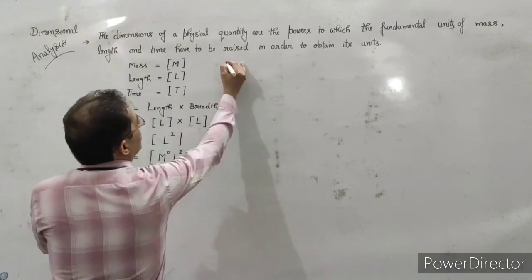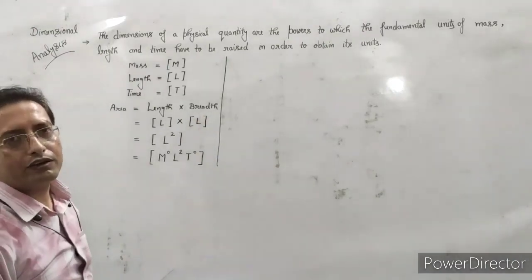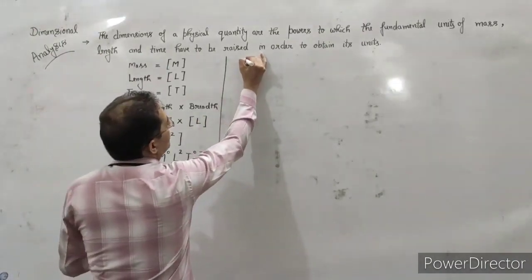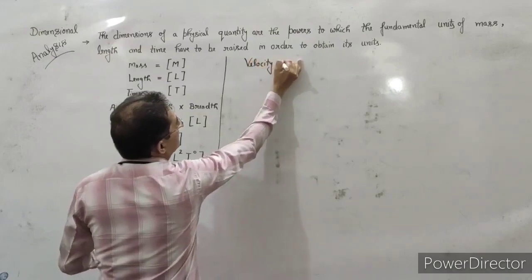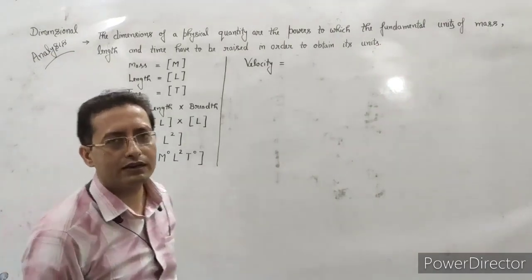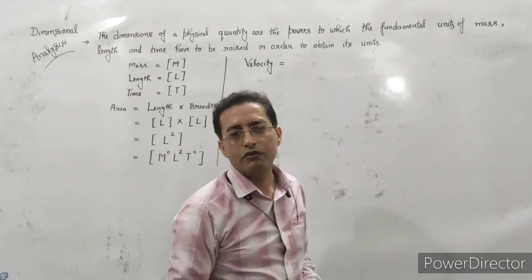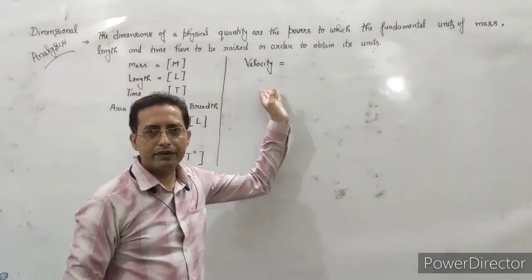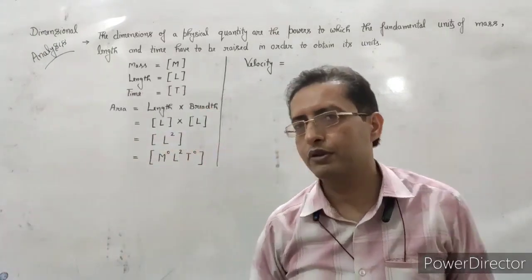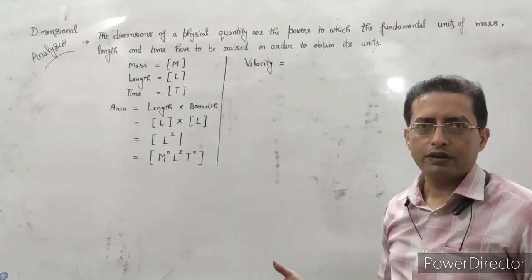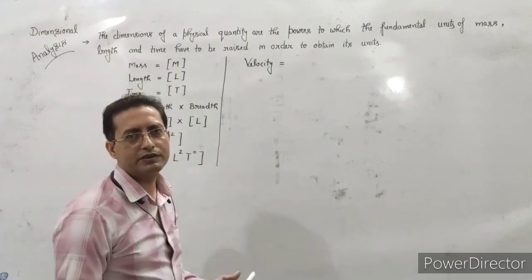Now let us clear it more. Let us take one more example, the velocity. What is the velocity? The formula you should always know to find out the dimensions. Actually, velocity and speed are similar, but whenever it is a vector quantity, we use velocity, and speed is actually the scalar value. So here we are taking the velocity. The dimensions of speed and velocity will always be the same.